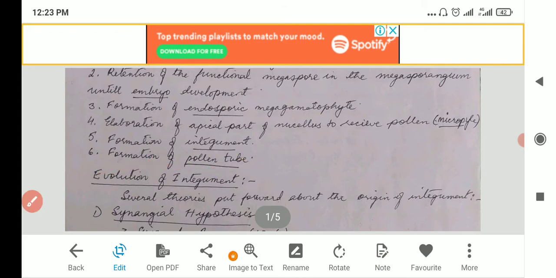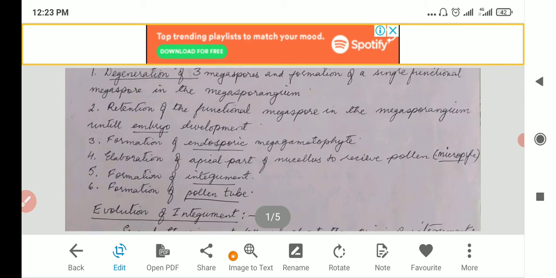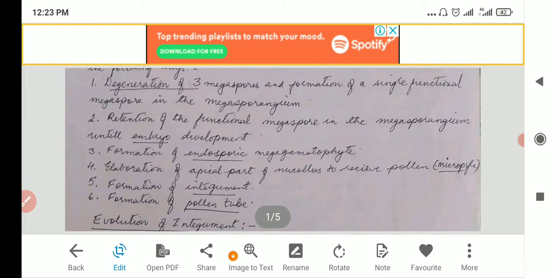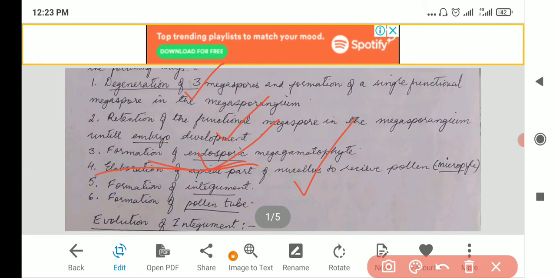So you have degeneration of 3, then only one remains as the functional one, retained. Then endosporic, then the nucellus will receive pollen, then they will form an integument, the covering of the seed, and then it will form the pollen tube. So these are the steps.